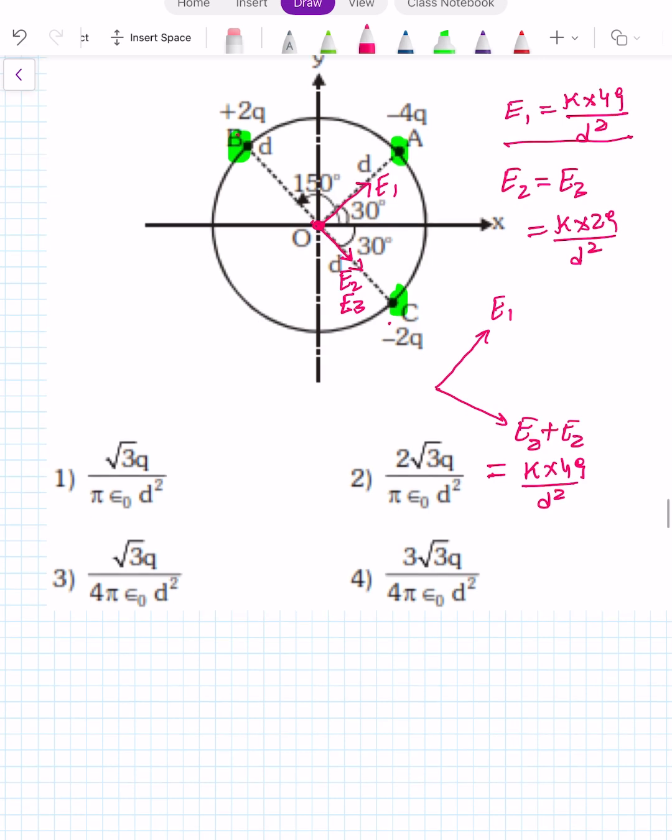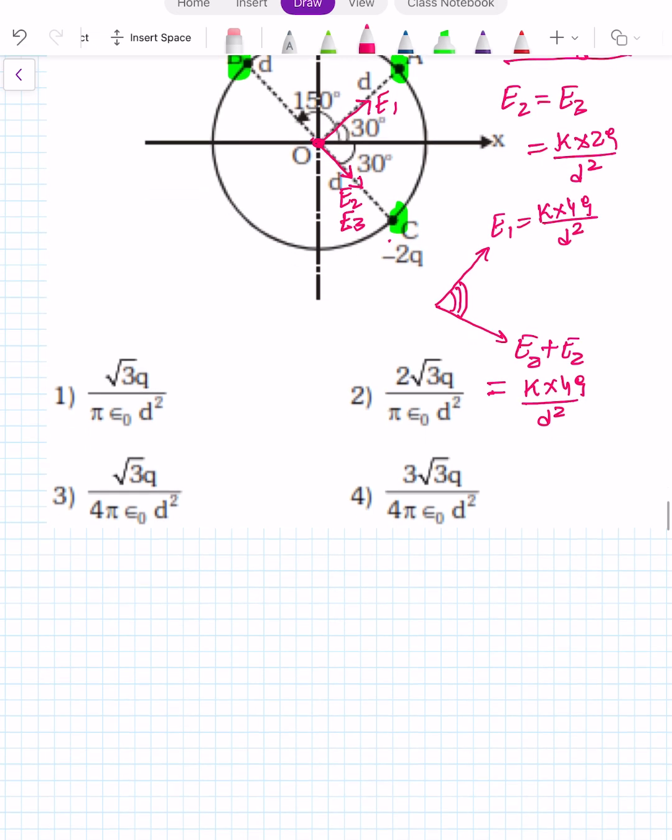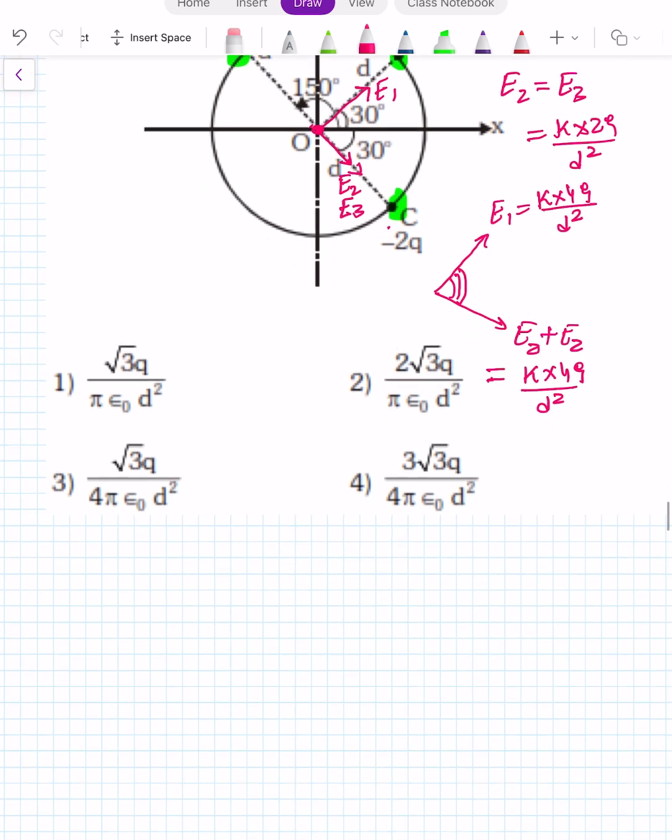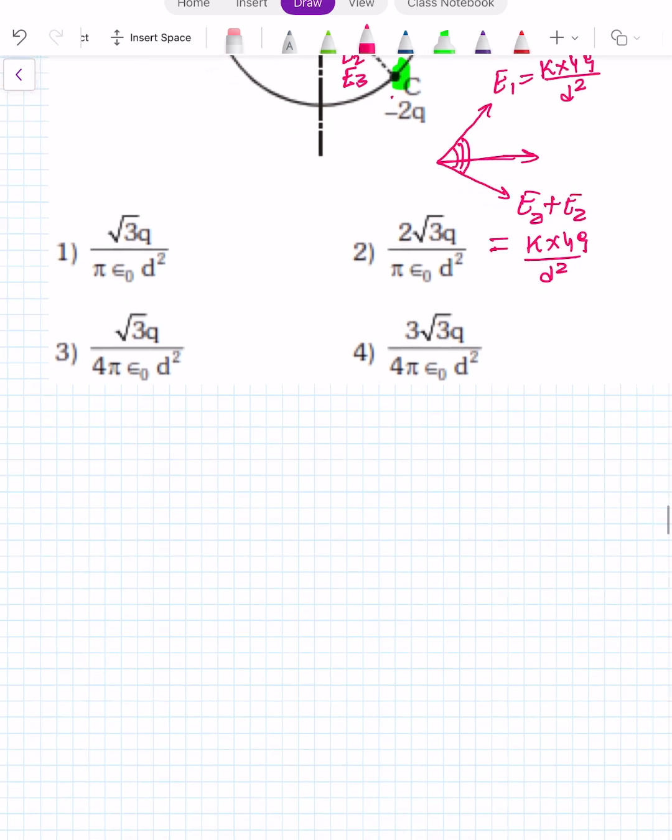It means in this direction also K into 4Q upon D square and in this direction also. And these two vectors are at an angle of 60 degrees. So when two vectors of equal magnitude are at an angle of 60 degrees, their resultant will be in this direction, and you can find it by using the vector sum.